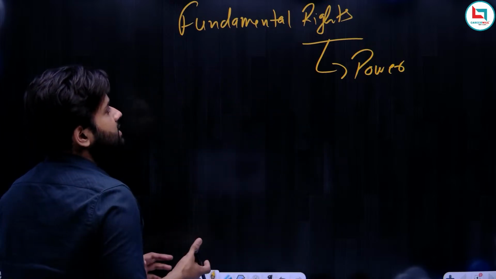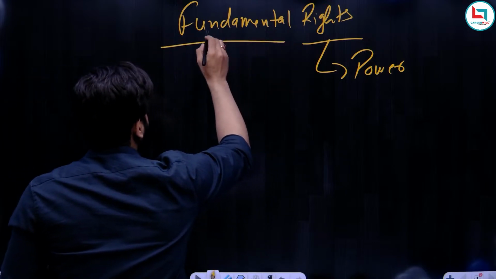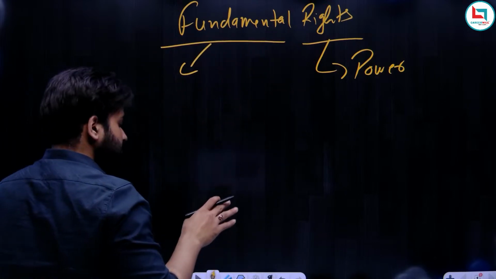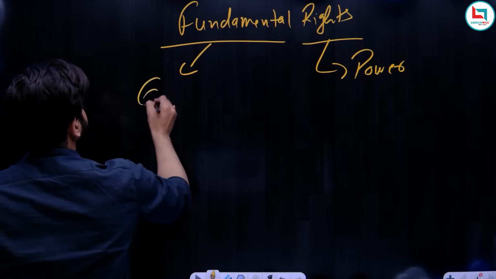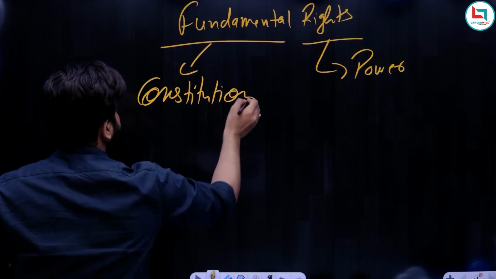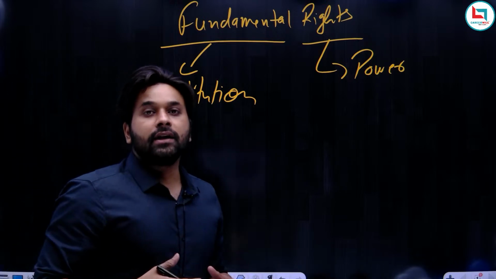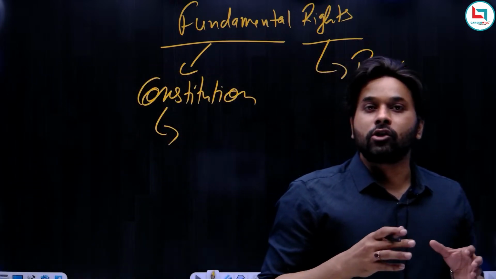Now, why are these rights called fundamental rights? The reason these rights are called fundamental is because these rights are mentioned in the constitution, and the constitution gives the guarantee. The guarantee of fundamental rights is given by the constitution.